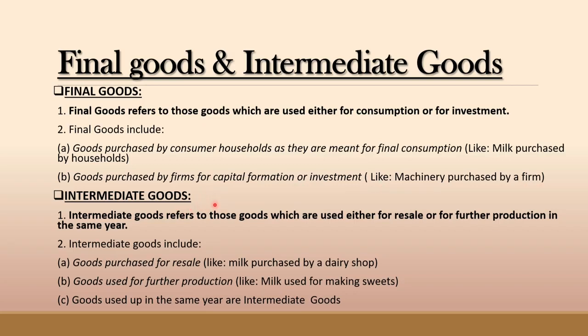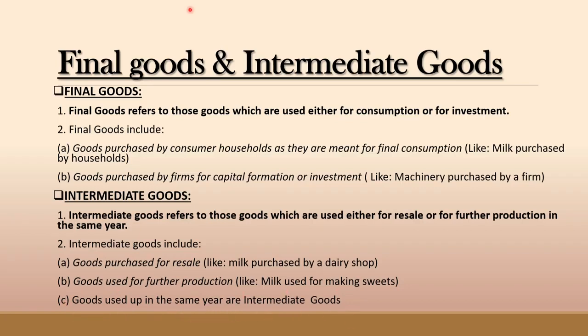Next topic is intermediate goods. It refers to those goods which are used either for resale or for further production in a same year. It includes goods purchased for resale, like milk purchased by a dairy shop. Second, goods used up for further production, like milk used for making sweets. Third, goods used up in the same year are intermediate goods.